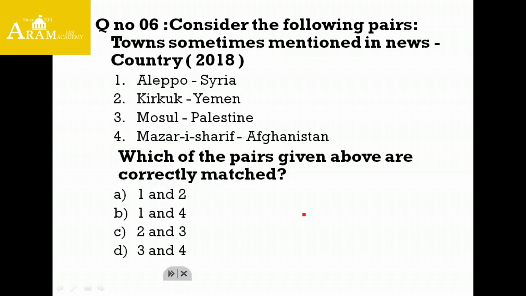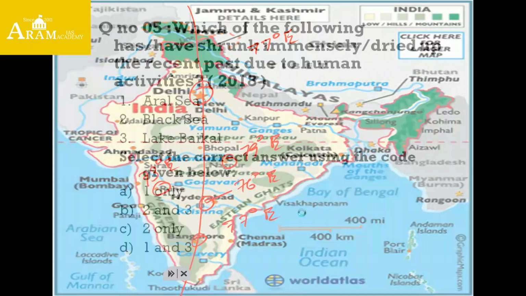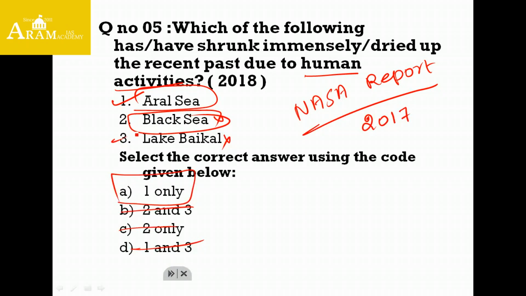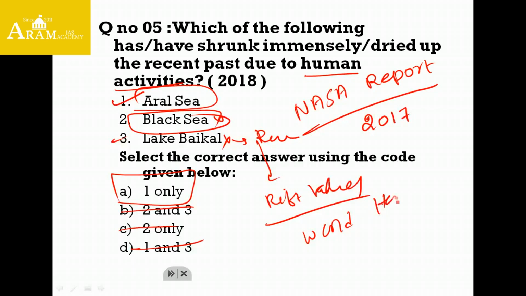Right. Next thing, Lake Baikal. Friends, Lake Baikal is the largest freshwater lake by volume in the world. It is located in Russia, and it is found in a rift valley. It is also a World Heritage Site. So with this I can say that as per the official report of NASA, Aral Sea is shrinking. So the answer is 1 only.